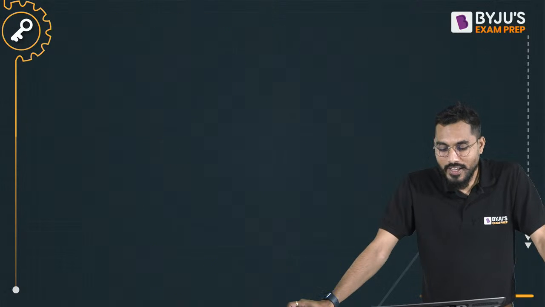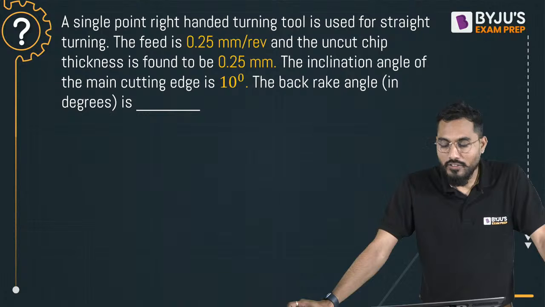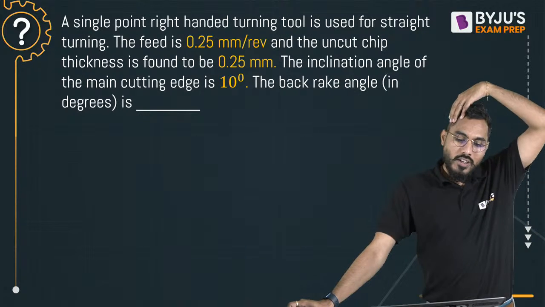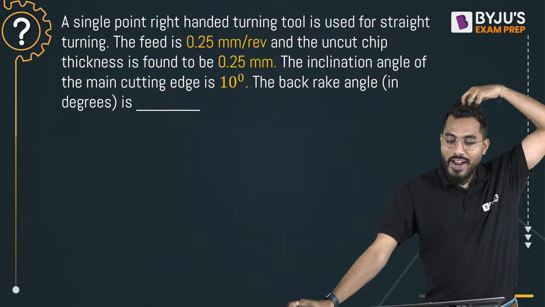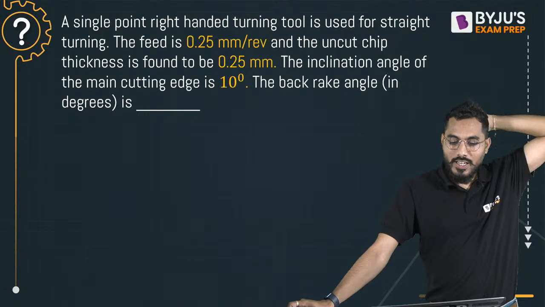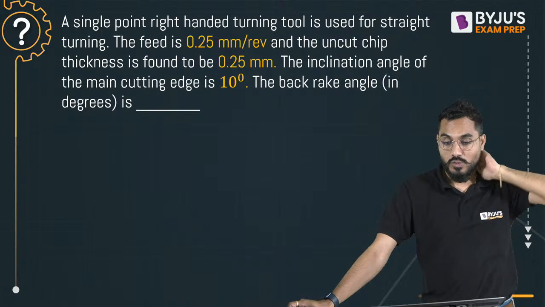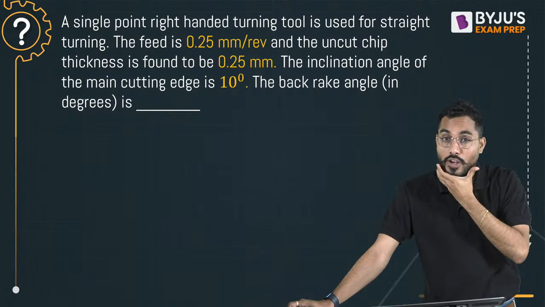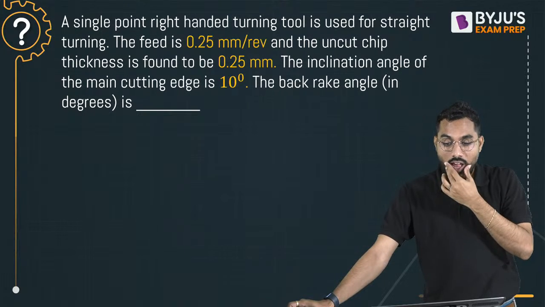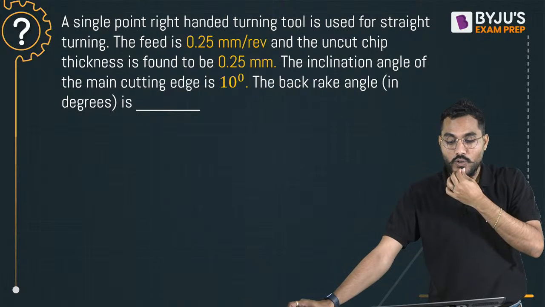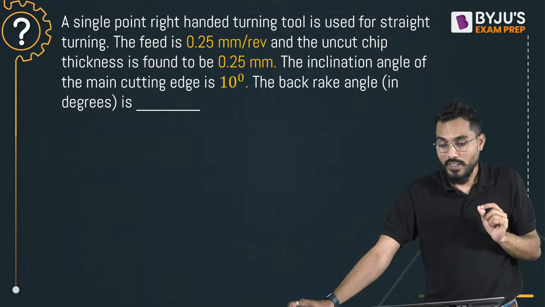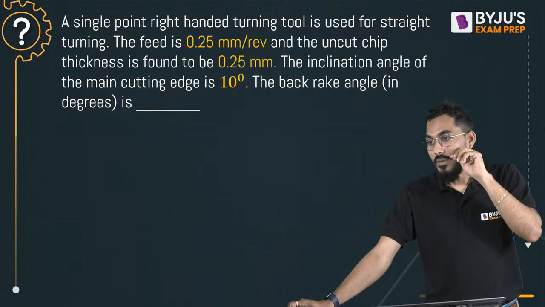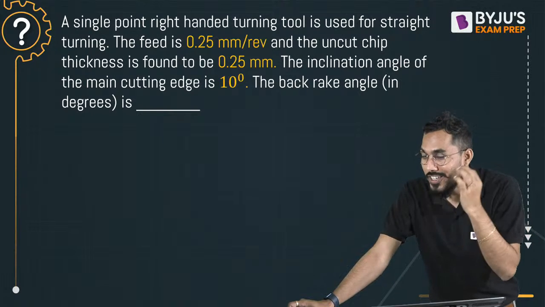Right, next question. It is waiting for you. A superb question is waiting for you. A single point right-handed turning tool is used for straight turning. The feed is 0.25 mm per revolution and the uncut chip thickness is found to be 0.25 mm. The inclination angle of the main cutting edge is 10 degree. The back rake angle of the tool is?